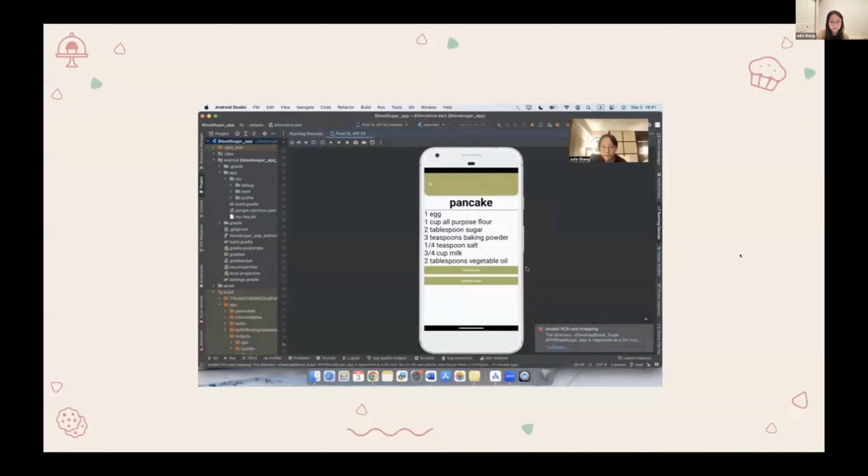The app automatically recognizes the ingredients in the recipe and provides the users with two options, to either analyze the sugar contents or save the recipe. Let's go with analyze sugar. We can see that the app calculates the total amount of added sugar of this recipe.